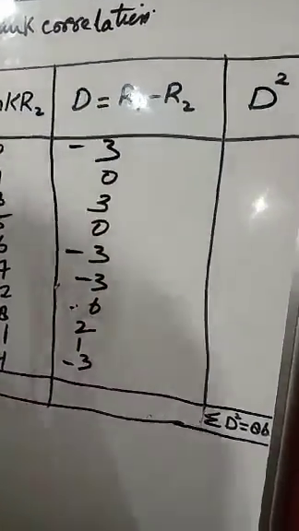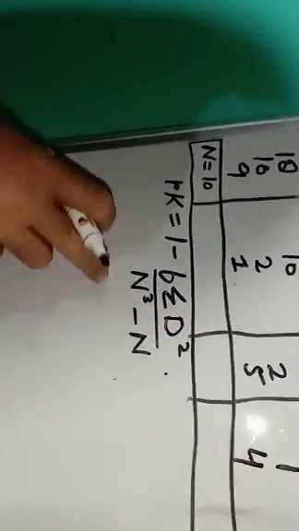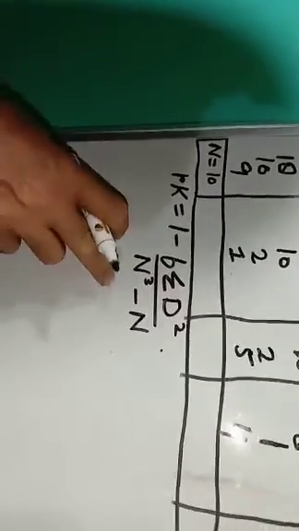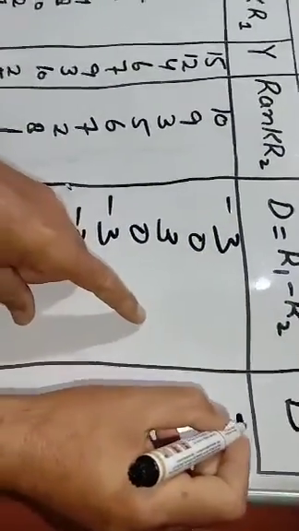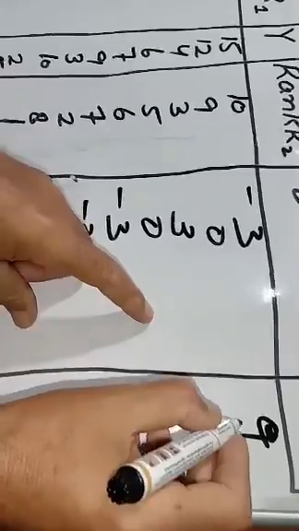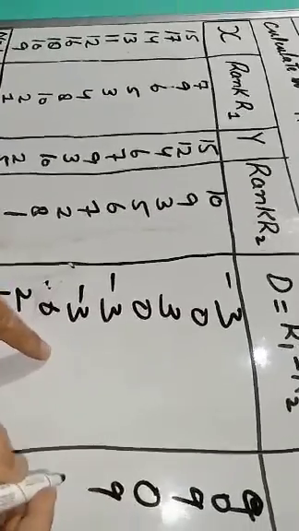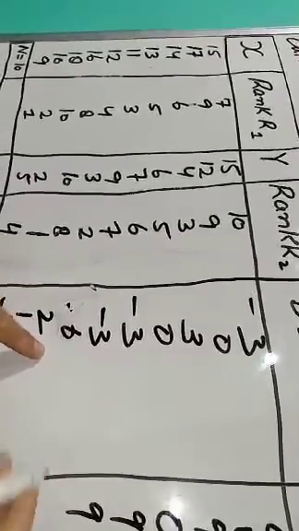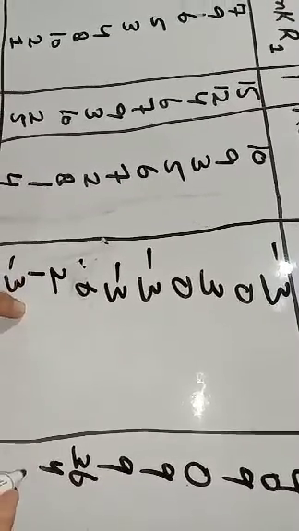Now what to do now? Our formula is R is equal to 1 minus 6 sigma D square divided by n cube minus n. Now we need D square. Minus 3 into minus 3, 9. 0 into 0, 0. 3 into 3, 9. 0 into 0, 0. Minus 3 into minus 3, 9. Minus 3, 9. 6 into 6 is 36. 2 into 2, 4. 1 into 1, 1.